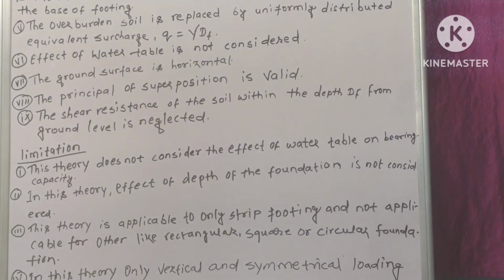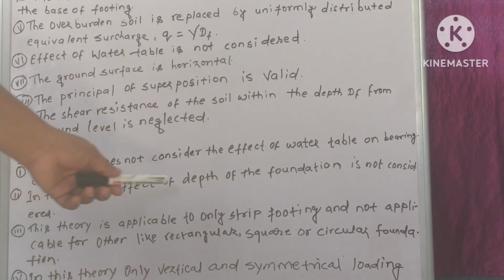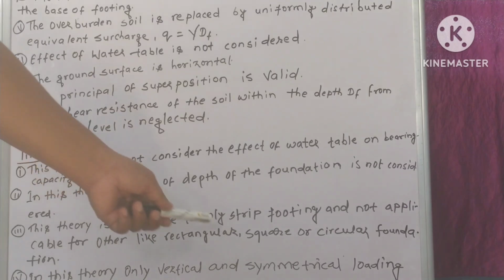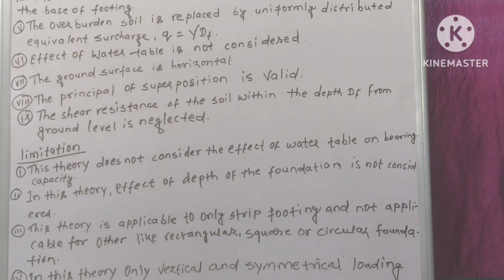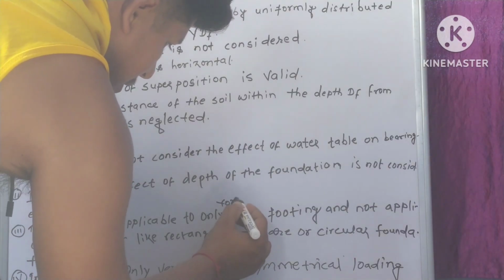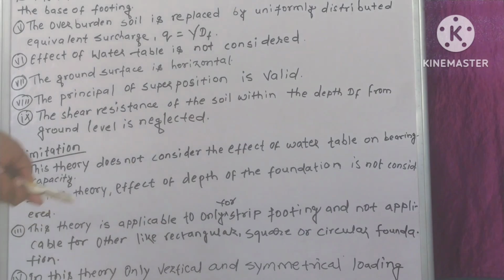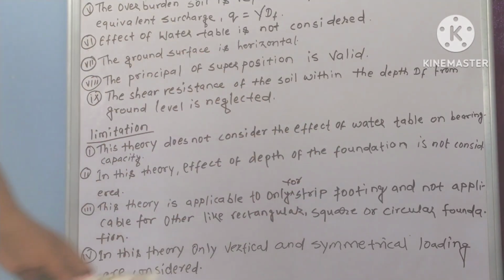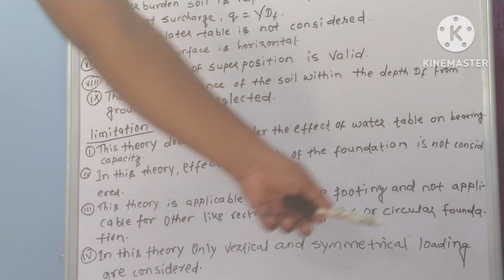Now let's see its limitations. This theory does not consider the effect of the water table on bearing capacity. The effect of depth of foundation is not considered. This theory is applicable only for strip footing, not for other shapes like rectangular, square or circular foundations. Limitation number 4: in this theory, only vertical and symmetrical loading are considered.